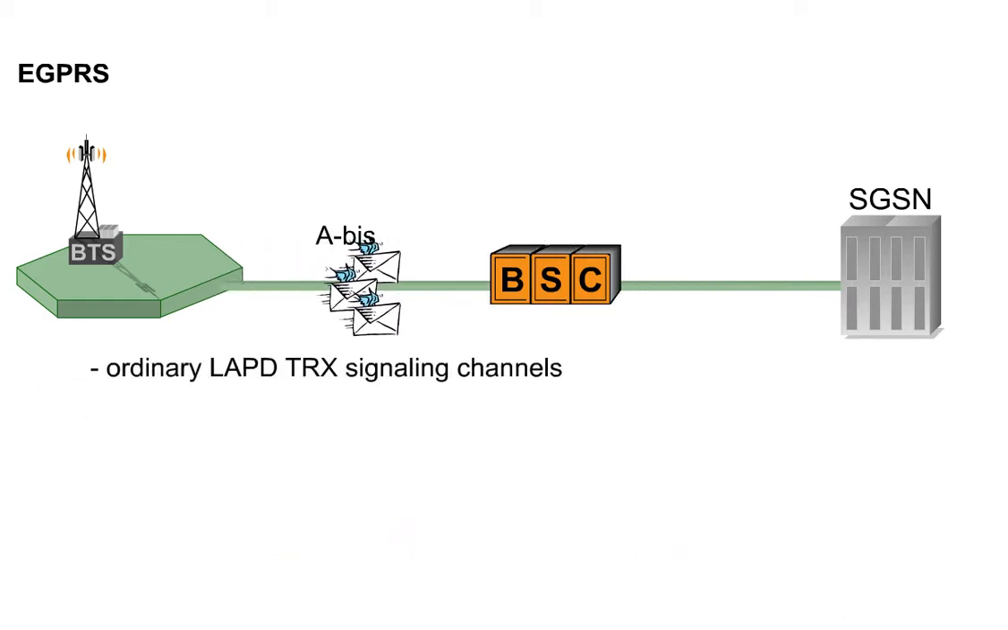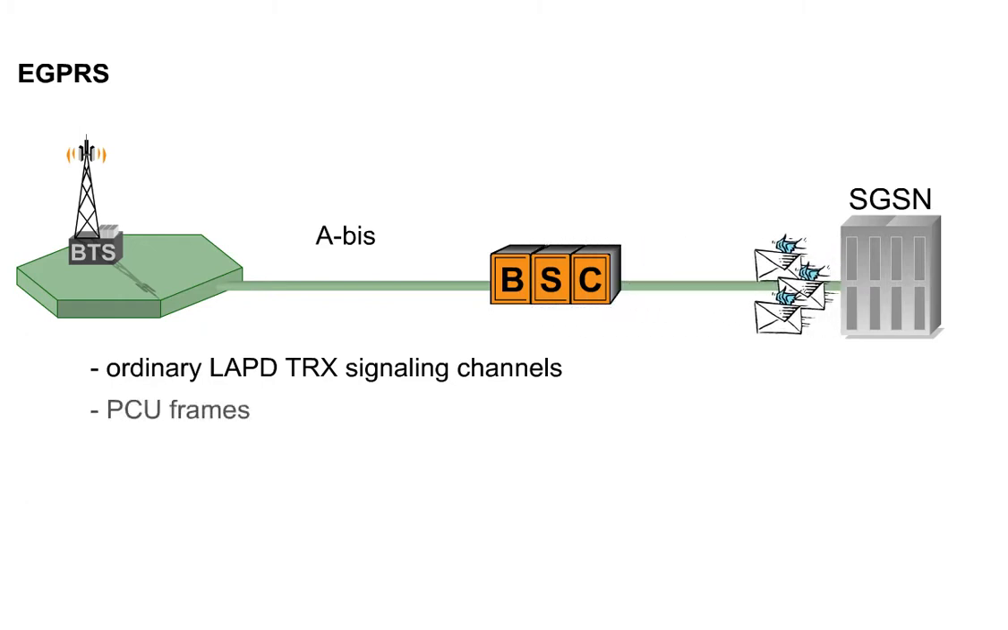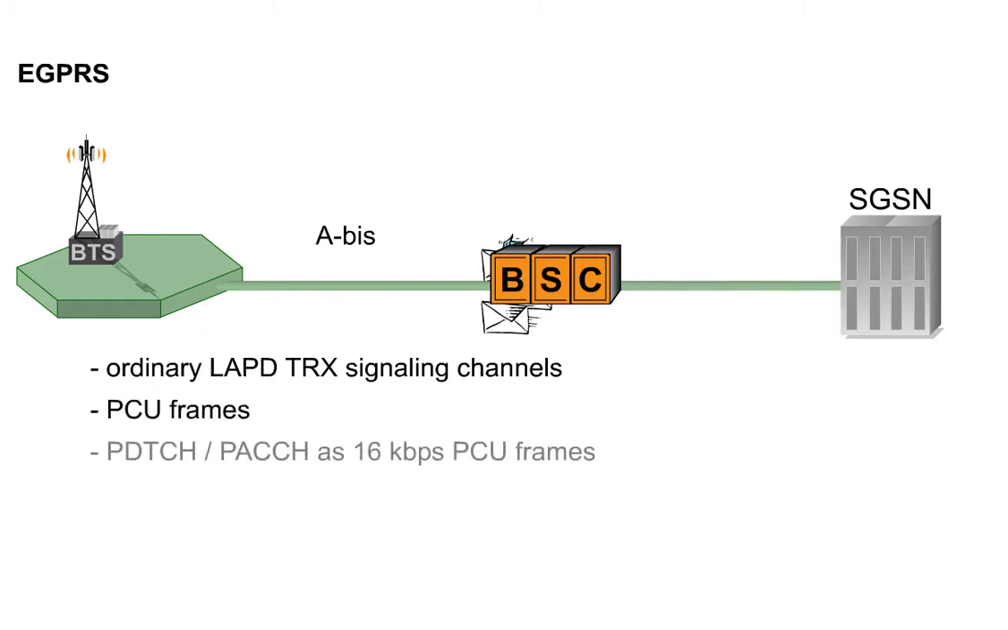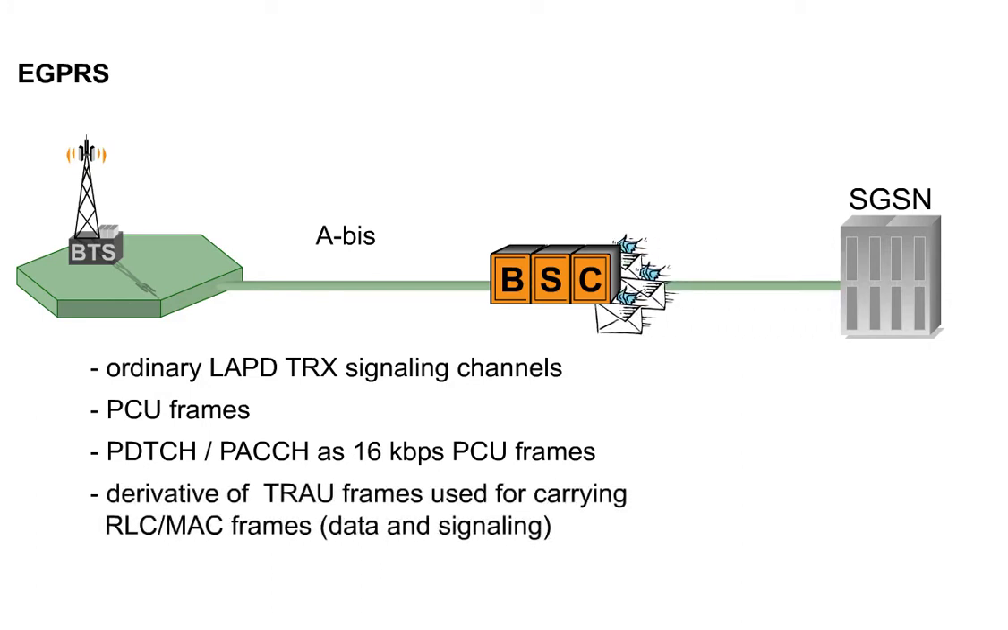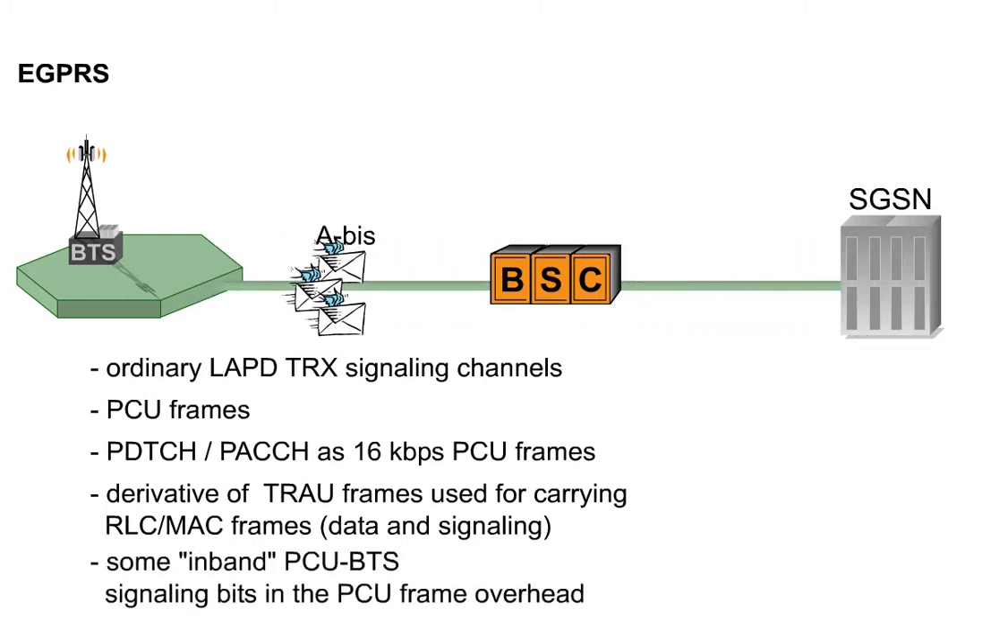Ordinary LAPD TRX signaling channels, PCU frames, PDTCH or PACCH as 16 kilobit per second PCU frames, or derivatives of TRAU frames used for carrying RLC/MAC frames, data and signaling, and some in-band PCU-BTS signaling bits in the PCU frame overhead.